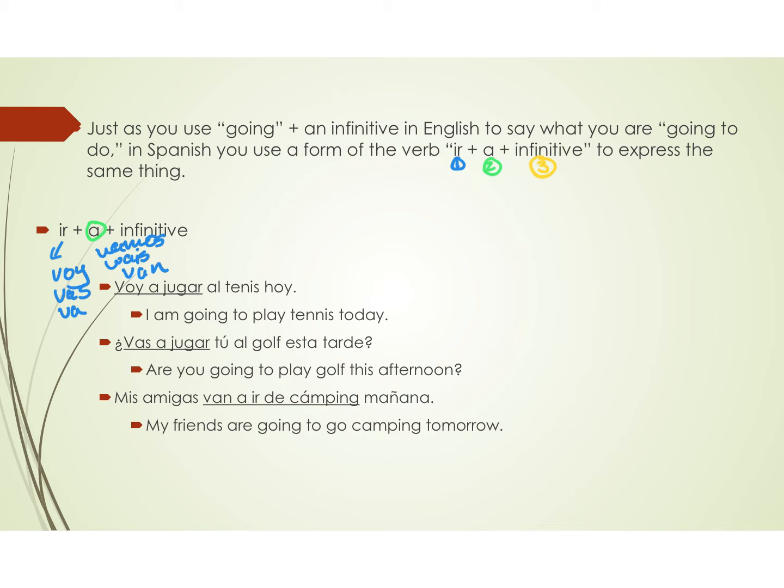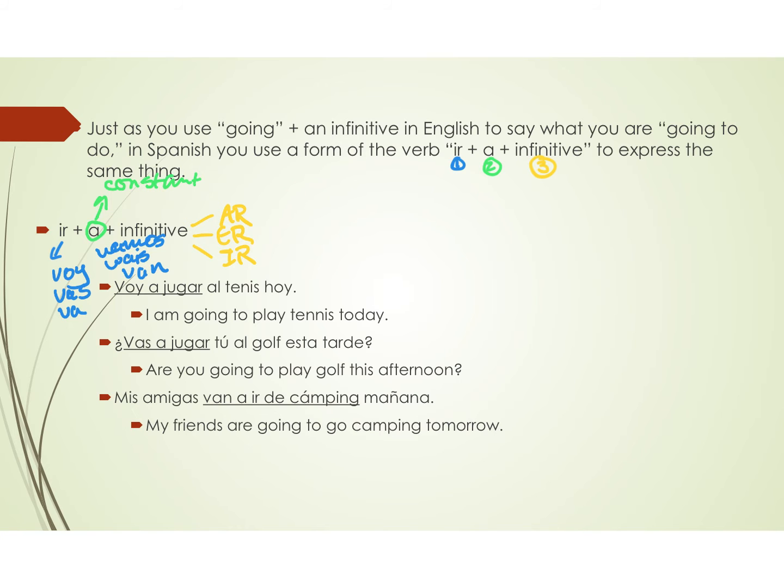All right. So you use a form of the verb ir. And then a is what we'll call a constant. It doesn't change. So just like in a math formula or a science formula, you don't change it. That's the case here. And with this kind of phrase, a is always a. You don't have to change it in any way. And then remember that for an infinitive, it will either end in AR, ER, or IR, right? So you're looking for one of those words that ends with an AR, ER, or IR.